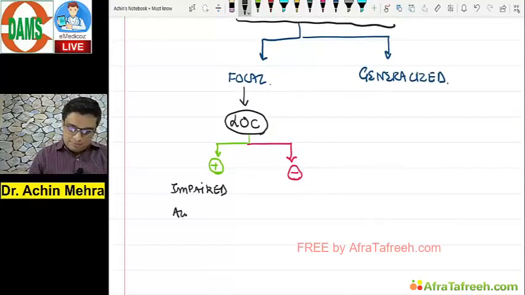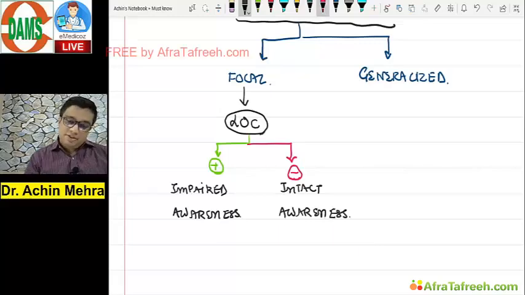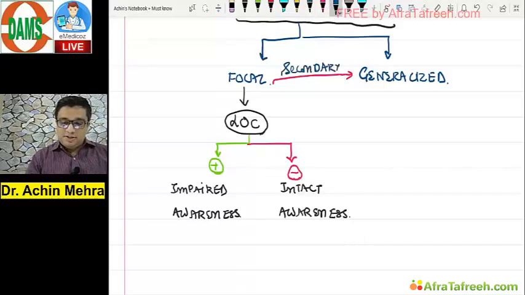If LOC is not there, it is known as focal seizure with intact awareness. Sometimes a focal seizure may become a generalized seizure, and that is known as the secondary generalized seizure.